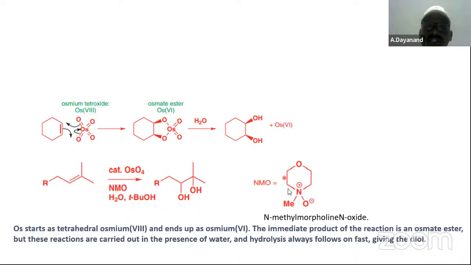This NMO, that is N-methyl morpholine N-oxide, is used to convert osmium(VI) back to osmium(VIII). NMO is a reagent that is useful here.